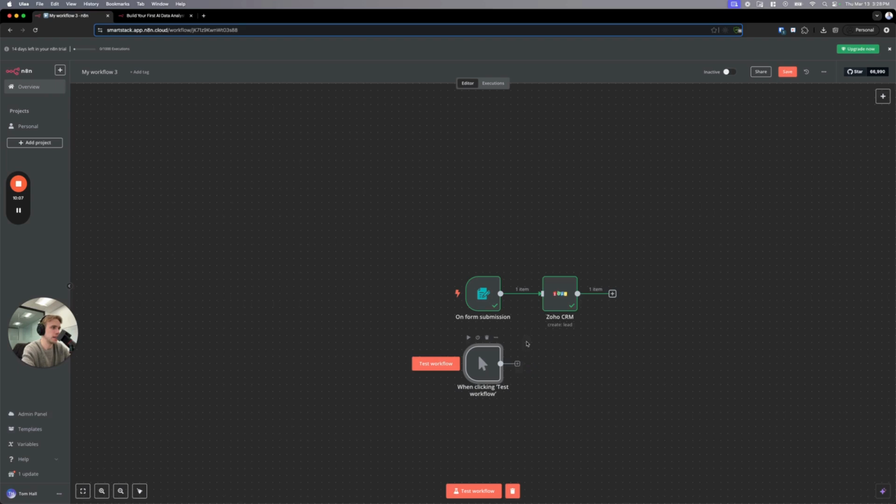So yeah, I could test this workflow, do it manually, and test the workflow. Now that's going to cause an issue, of course, because it doesn't have the context from the form submission. But the point is, more than anything, hey, it can do that. It can have those multiple submissions. The other kind of interesting thing I would say about this is it is kind of cool. You can actually turn on and off these nodes. So if you say, oh, I've configured this, but maybe just for testing or different things, I could just flick that off. Again, in other tools, you might have to just dissociate it or delete it and then re-add it. I can just deactivate it and you can see it just kind of skips right through there, which is nice.